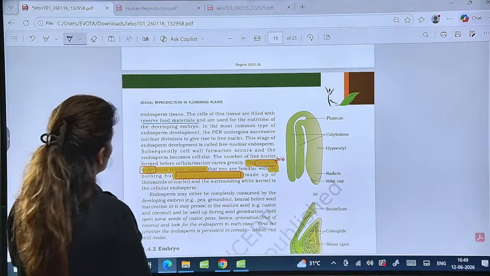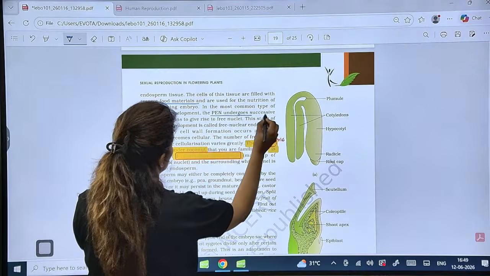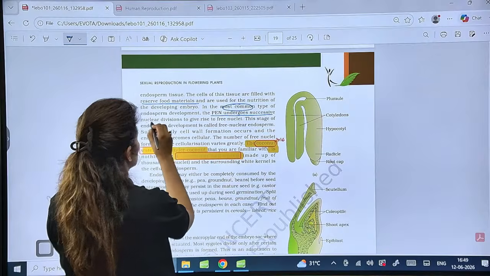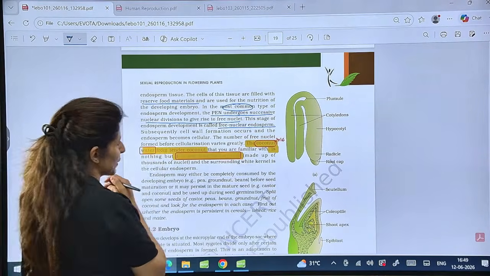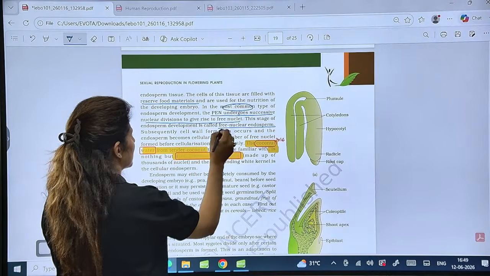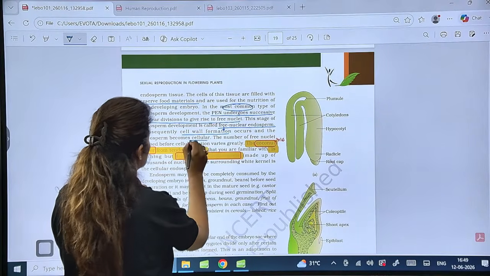Is that clear? Now the most common type of endosperm development is the one in which the primary endosperm nucleus undergoes nuclear divisions to give rise to free nuclei, that is free nuclear endosperm. And after that cell wall formation will occur to give rise to cellular endosperm.